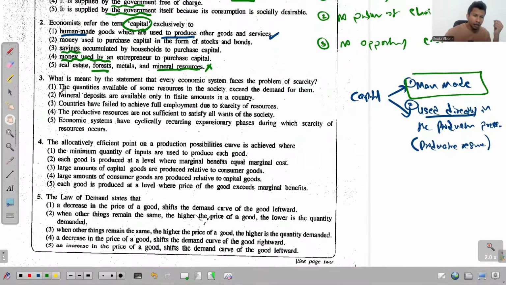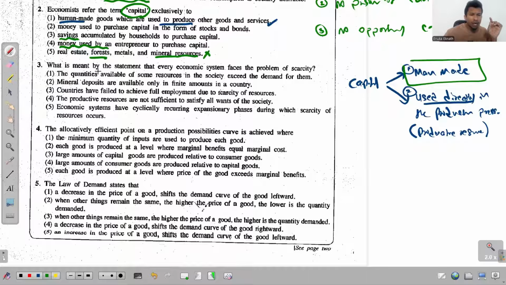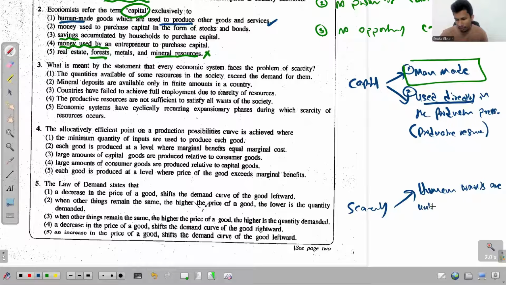Right. Look at this question 3 now. This says, what is meant by the statement every economic system faces the problem of scarcity. Okay, so simply if every economic system faces the problem of scarcity, what does that mean? In any given economic system, human wants are unlimited, and at the same time, the available resources are limited.